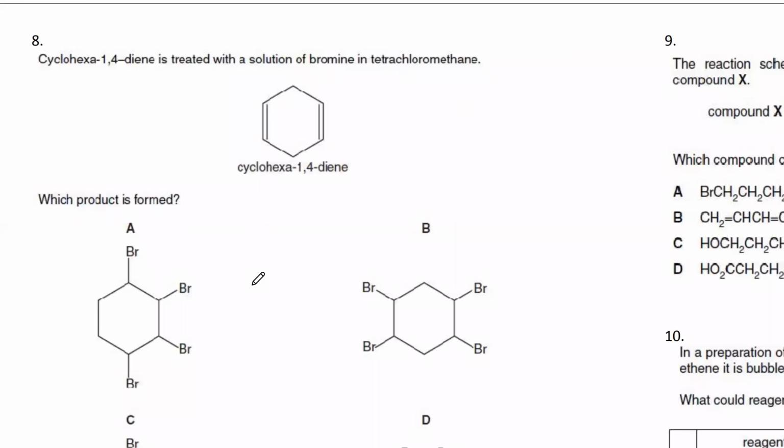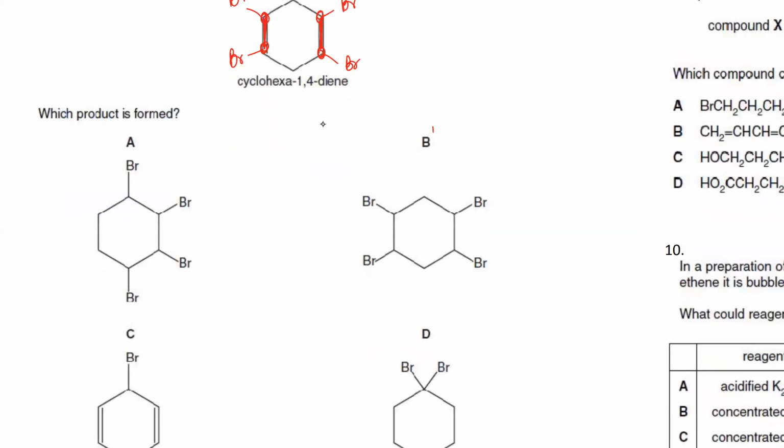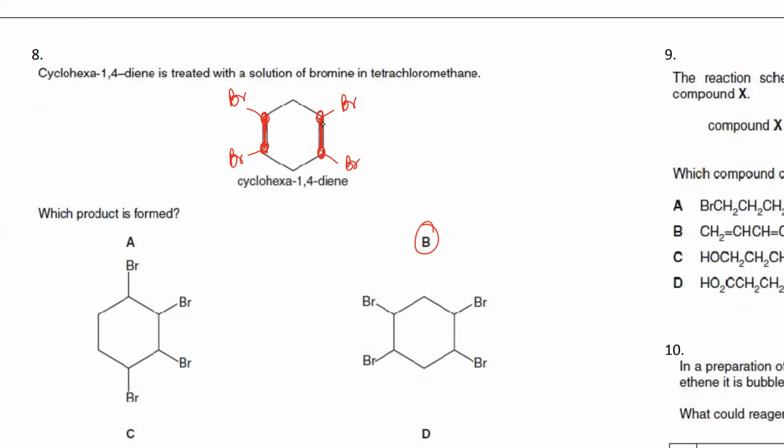Just wanted to do. So what will happen if bromine is reacted with this? The double bonds over here will go away and a Br will get added over here and a Br will get added to this. So the double bond will turn into a single bond. Again, this double bond will turn into a single bond and bromines will get added to both carbon atoms. So it's going to be B. That's going to be your product.